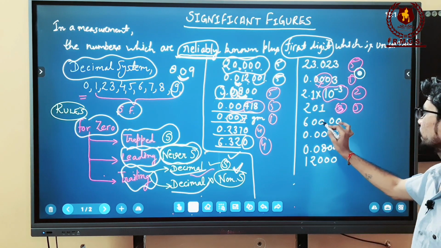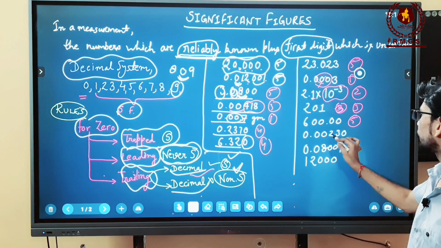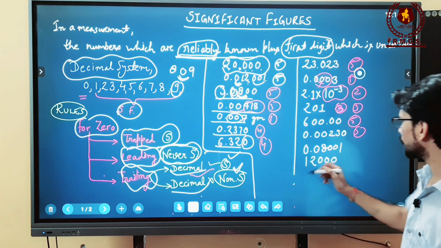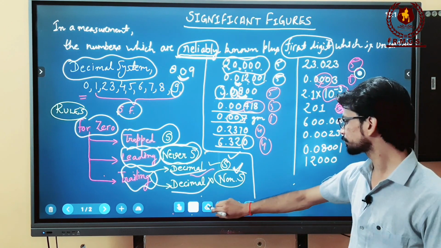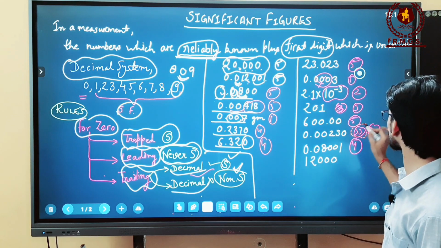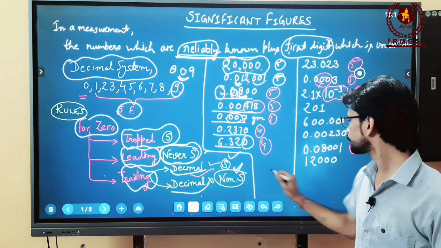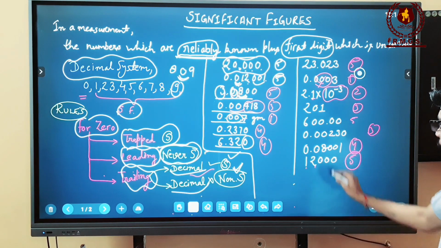Again 1, 2, 3, and there is a decimal, so the zeros will be counted. So 1, 2, 3, 4, 5, and here only 1, 2, 3, and here 1. This will not be counted as a significant figure because it's just leading. 1, 2, 3, 4. This is 3 here, sorry. Now this is 1, 2, 3, 4, 5. So here there are 5 significant figures because these 3 zeros are trailing.